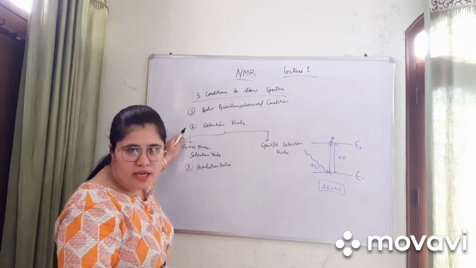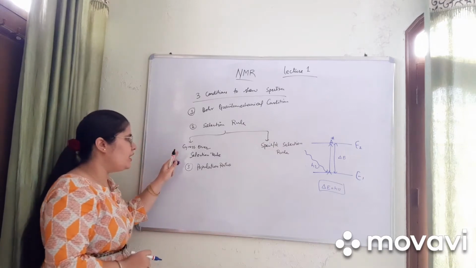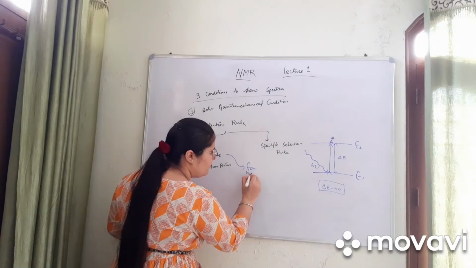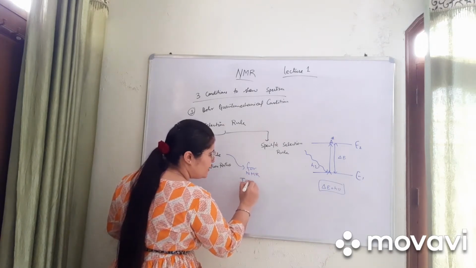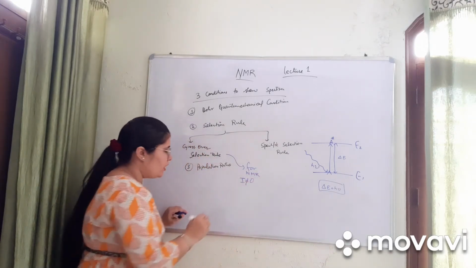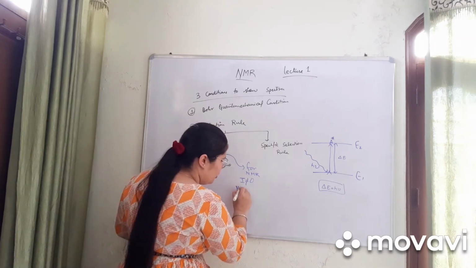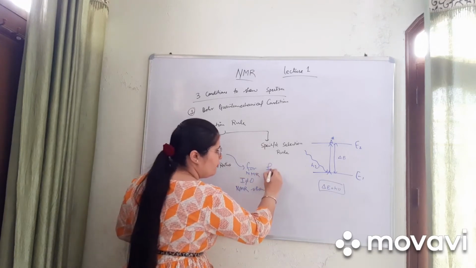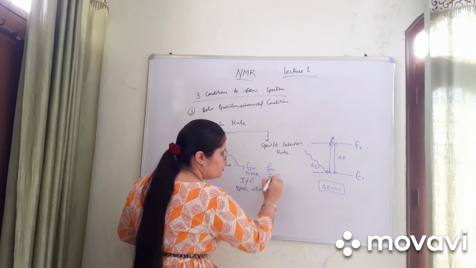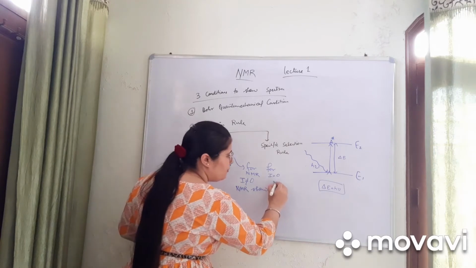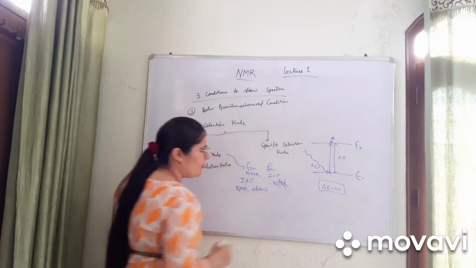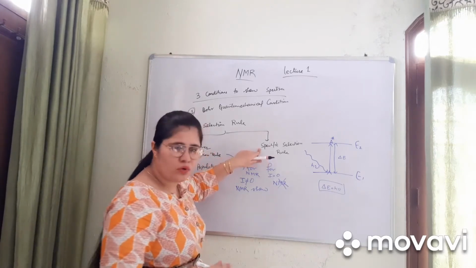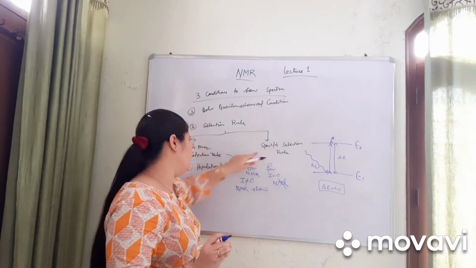And the second one is the selection rule. We have discussed the gross selection rule. In the gross selection rule for NMR, if a molecule has I not equal to 0, then the molecule will show NMR. If a molecule has I equal to 0, then NMR will not show. This is the gross selection rule, and there is a specific rule for every spectroscopy.